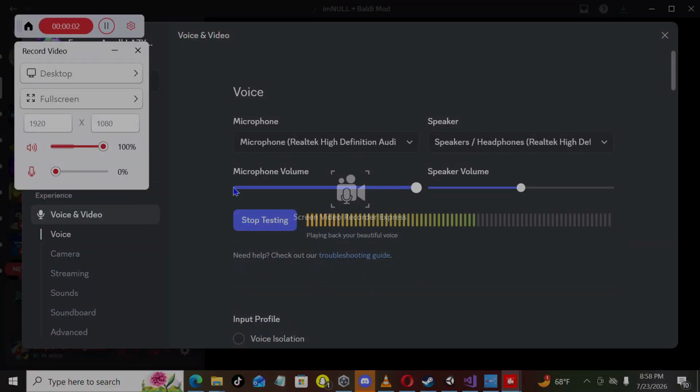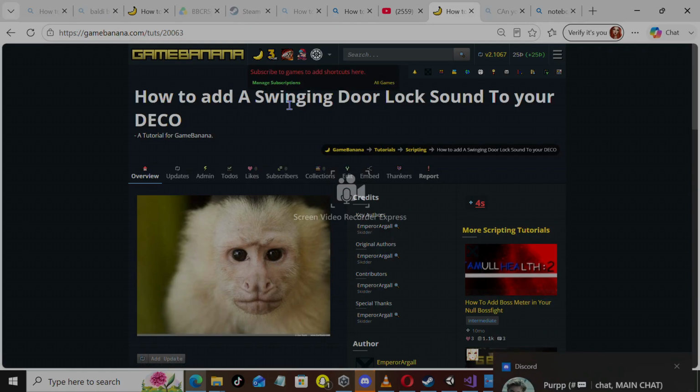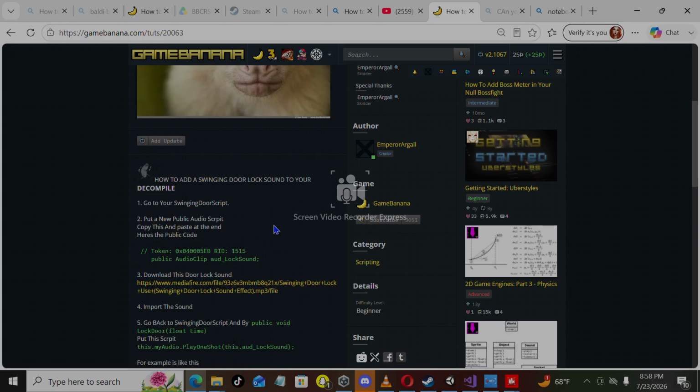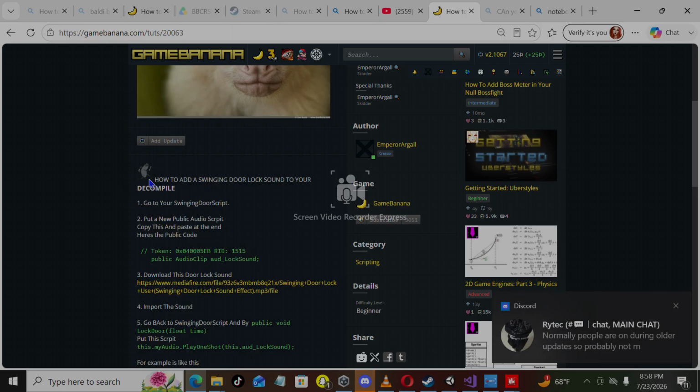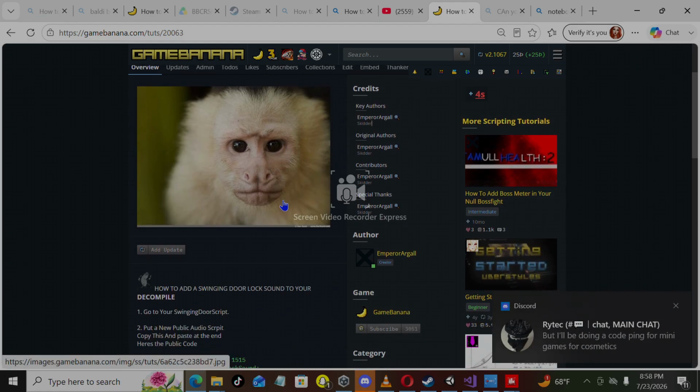Hello guys, I will be teaching you how to add a door lock sound to your decompiled project. It's going to sound kind of like Baldi's Basics Plus, but it will work. In my description, you might click on it and see Get Banana, and it says how to add a swinging door lock sound to your decompile, which means it says decompiled.